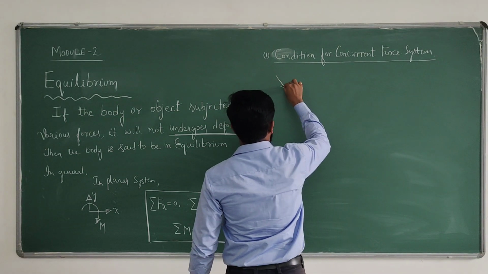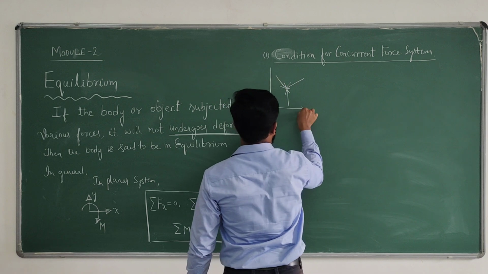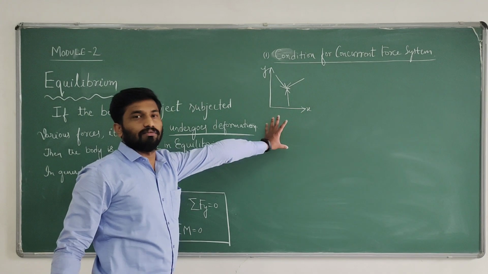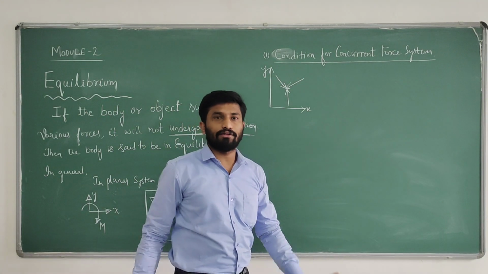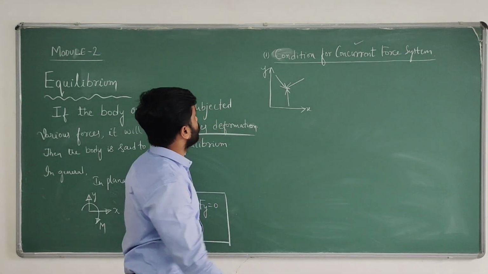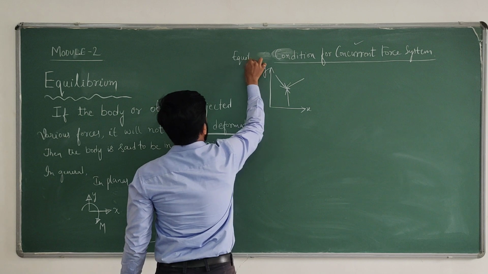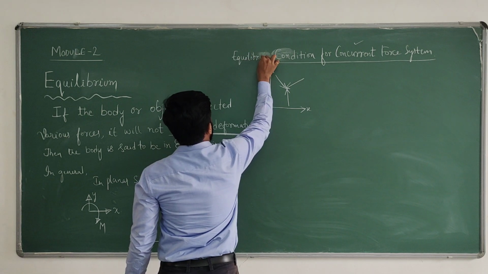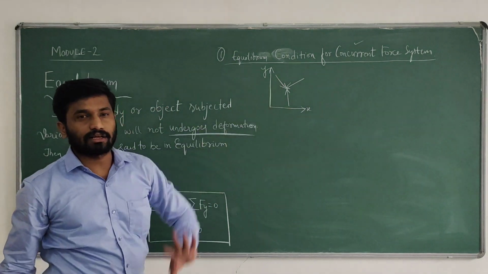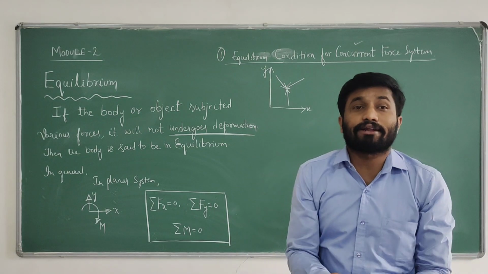See, in a planar system, xy, if all forces meet at a single point, then we term it as concurrent. What is the equilibrium condition for concurrent force system?